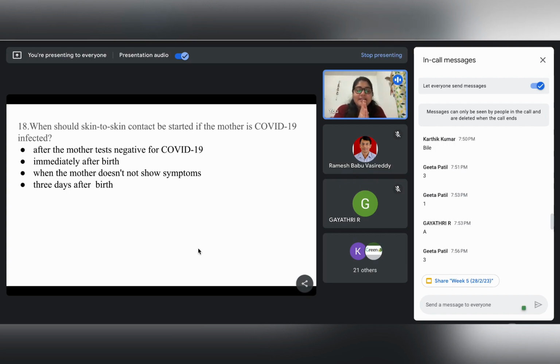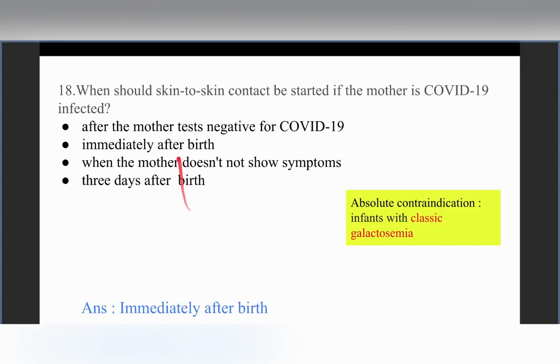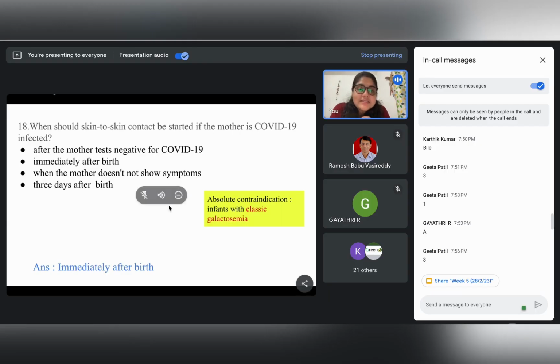Okay, never mind. So yes, the answer to this question is immediately after birth. So please do not make this mistake. Even if a mother is COVID-19 infected, the mother can still start the skin to skin contact at the breast and the breastfeeding immediately after the birth.